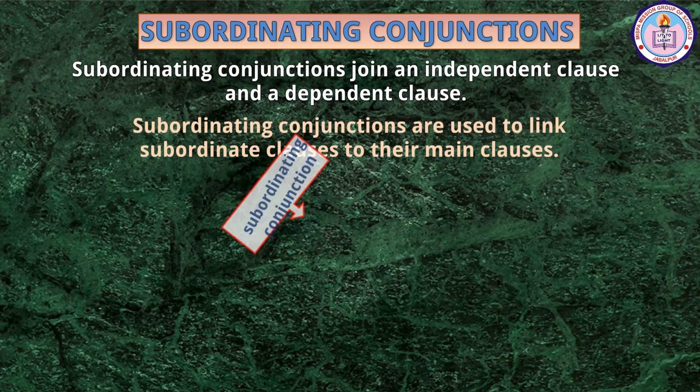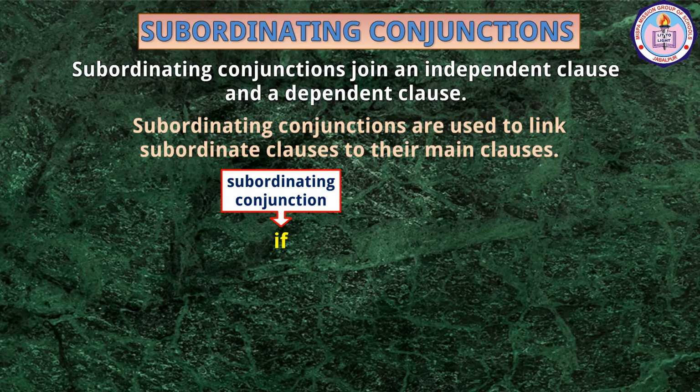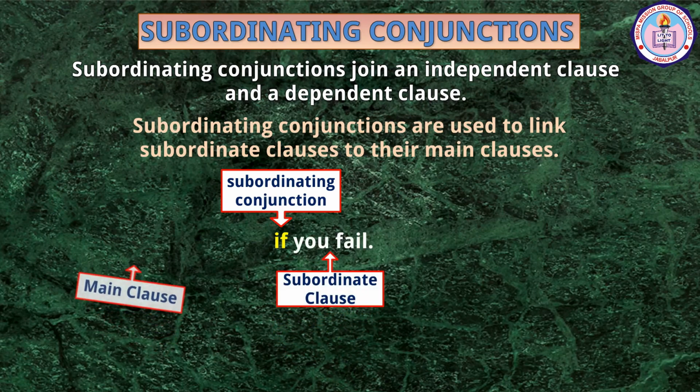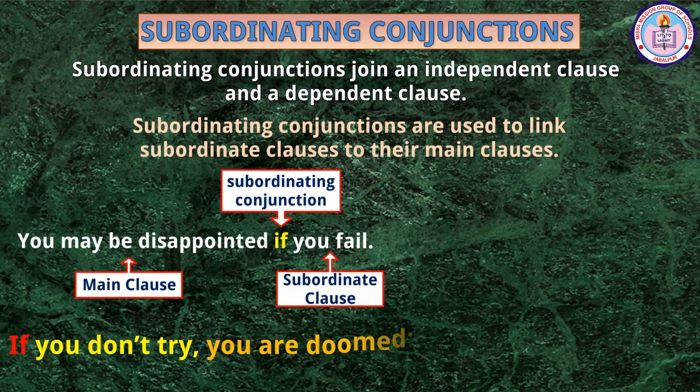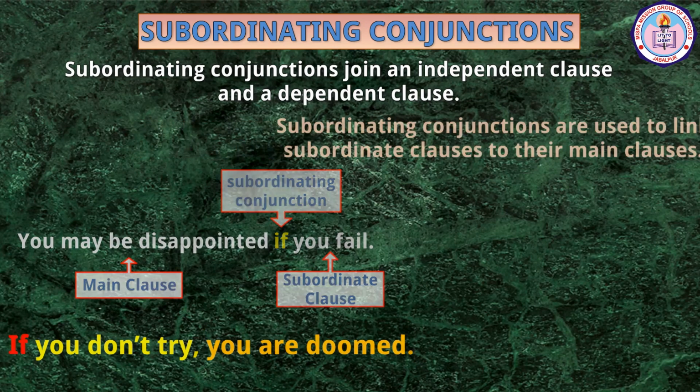Here, the subordinating conjunction if joins the subordinate clause you fail with the main clause you may be disappointed. If you don't try, you are doomed. Here, the conjunction if joins the subordinate clause you don't try with the main clause you are doomed.